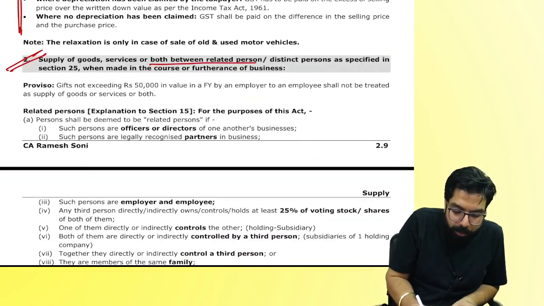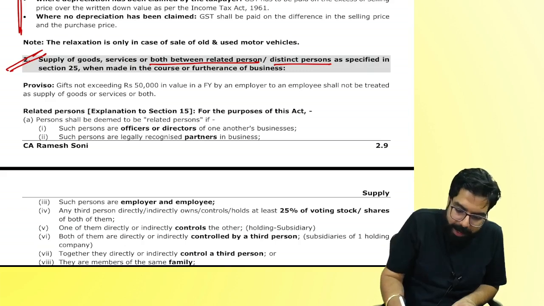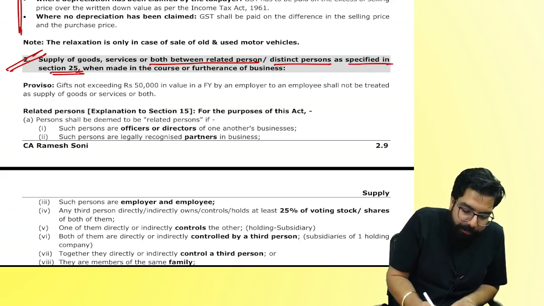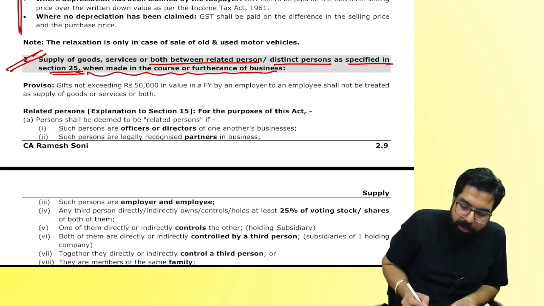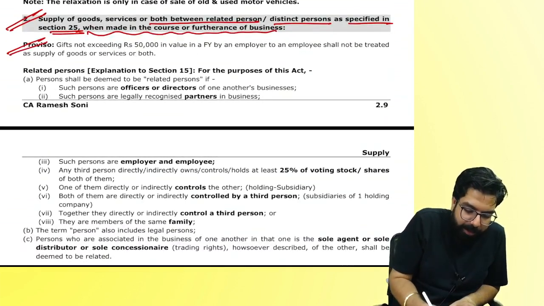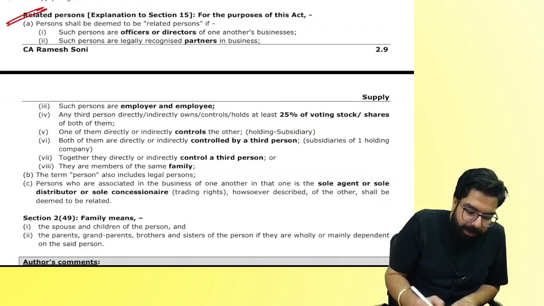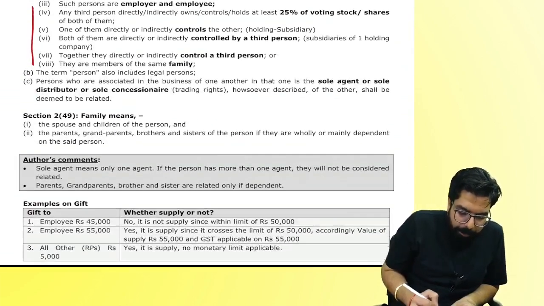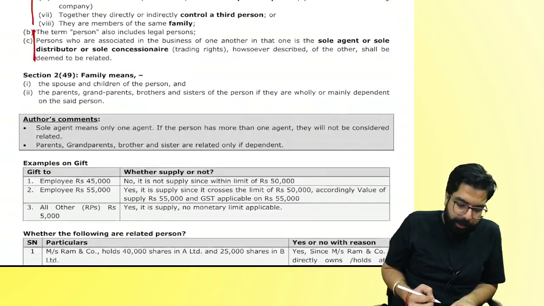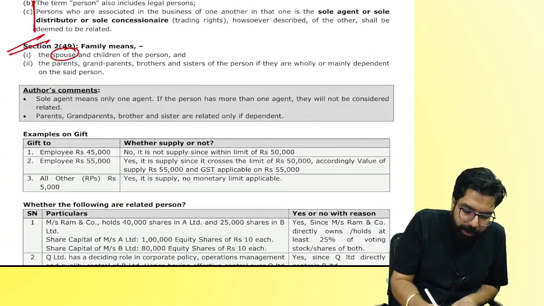Second one, supply of goods between related person and distinct person as specified in section number 25 when made in the course of furtherance of business. Did I discuss the gift given to an employee up to 50,000 rupees? Related person, did we learn scope plus family plus sole agent? Family, did I tell you? Spouse, children, PGBS.